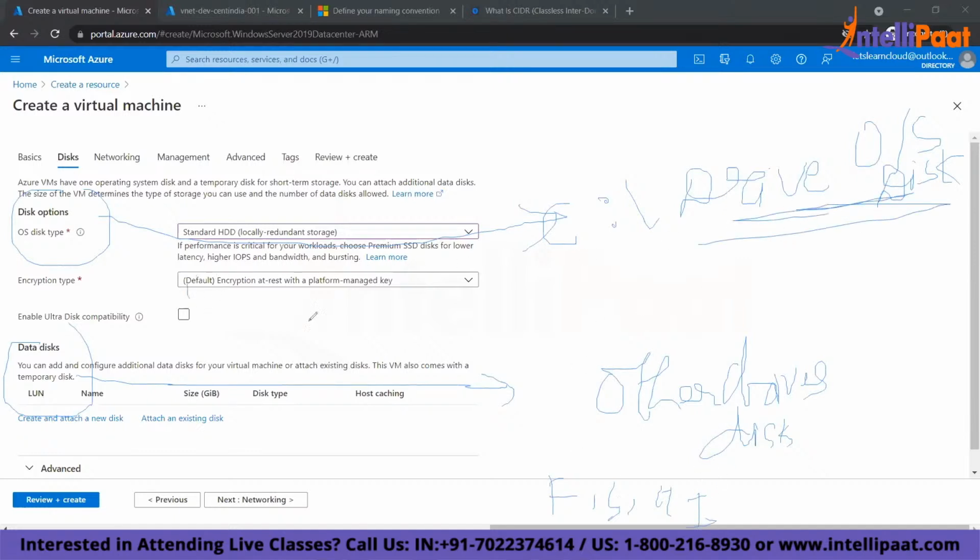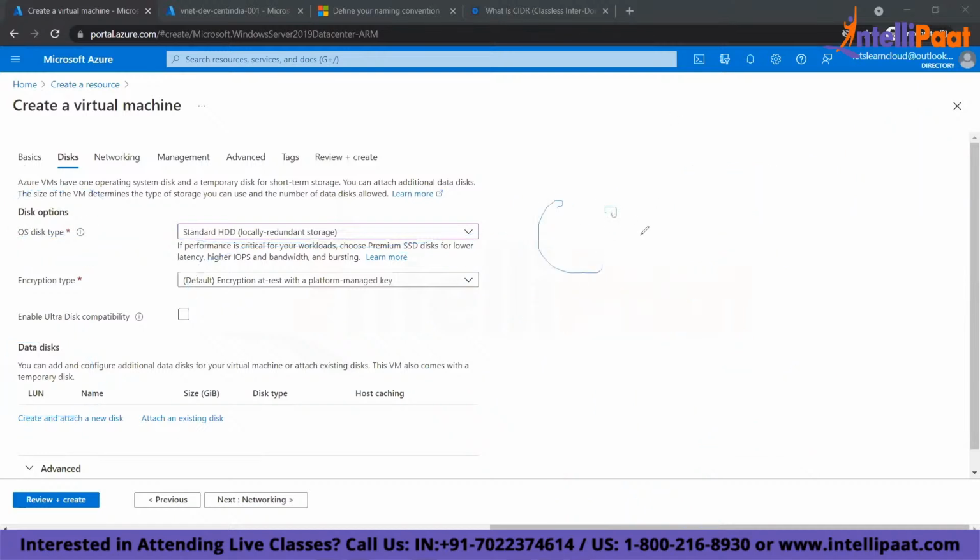Now this default disk will be encrypted. So when it creates a VM, it will create an OS disk. That's my C drive, and that C drive will be encrypted. Guys, just go through it. So this is my C drive disk, and this is completely encrypted. The advantage of encryption is it will make sure that our disk is protected. And I'm using a standard disk, which is low cost. This will create a disk for my VM.